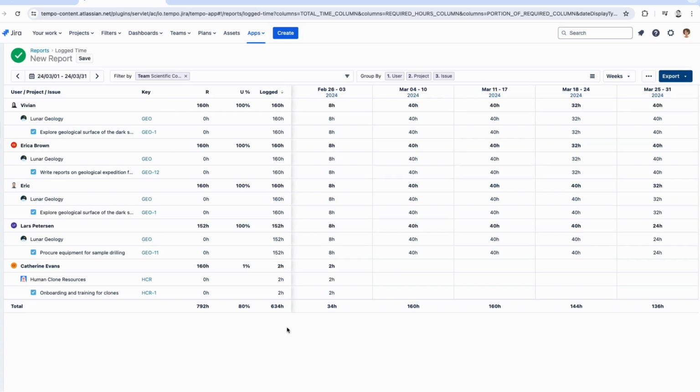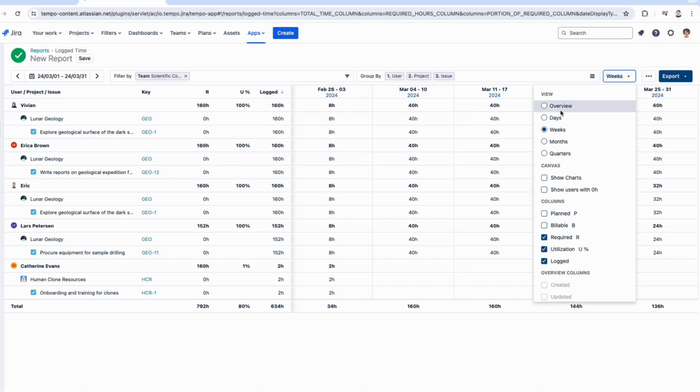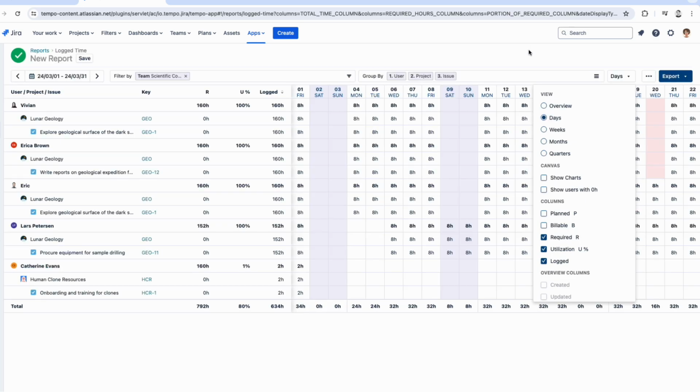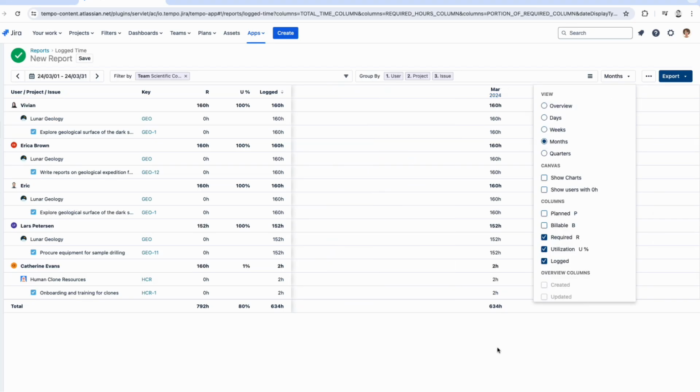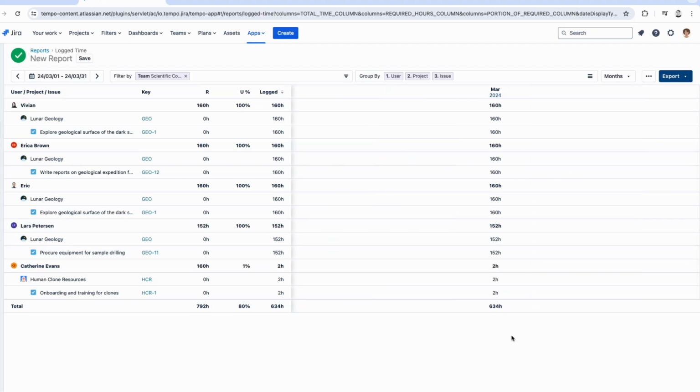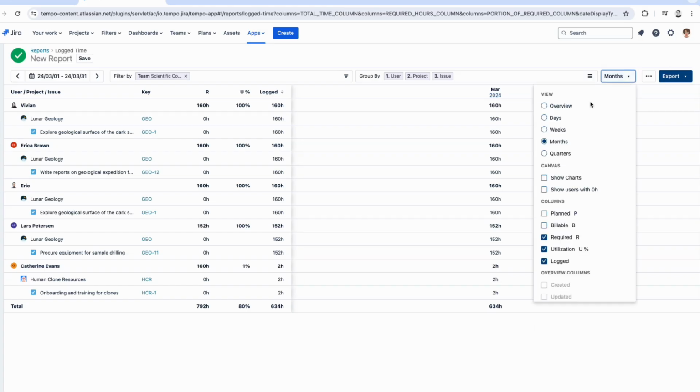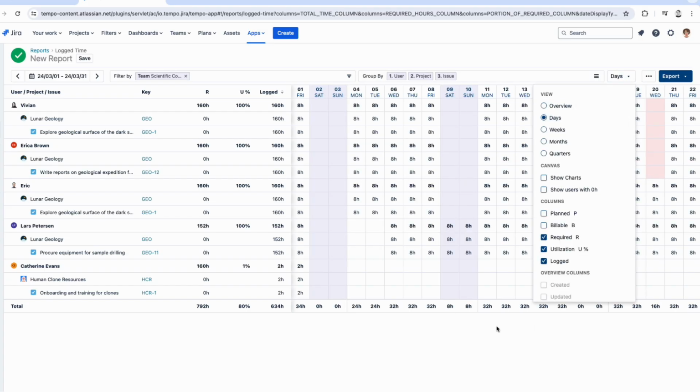Just before I go to share this report, I'll also show you that you can change this. It's in weeks right now, but you can also go by days, to make it even more granular again. Like I said, when we started, we were in weeks. We can do months, and you can even do quarters if you wanted to. But we'll go very granular and do it by days.